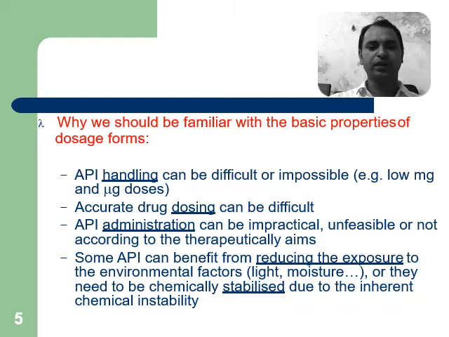Active pharmaceutical ingredient administration can be impractical, unfeasible, or not according to the therapeutic aims. Some API can benefit from reducing the environmental factors, light and moisture, and need to be chemically stabilized due to chemical instability.